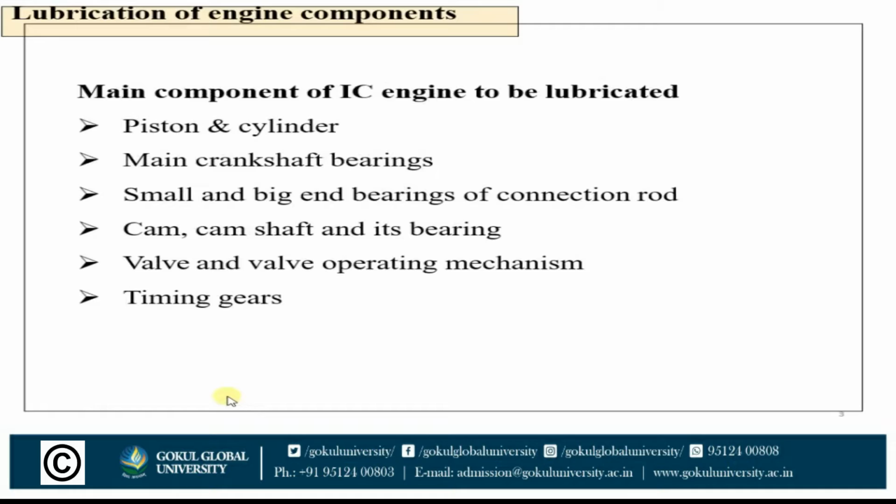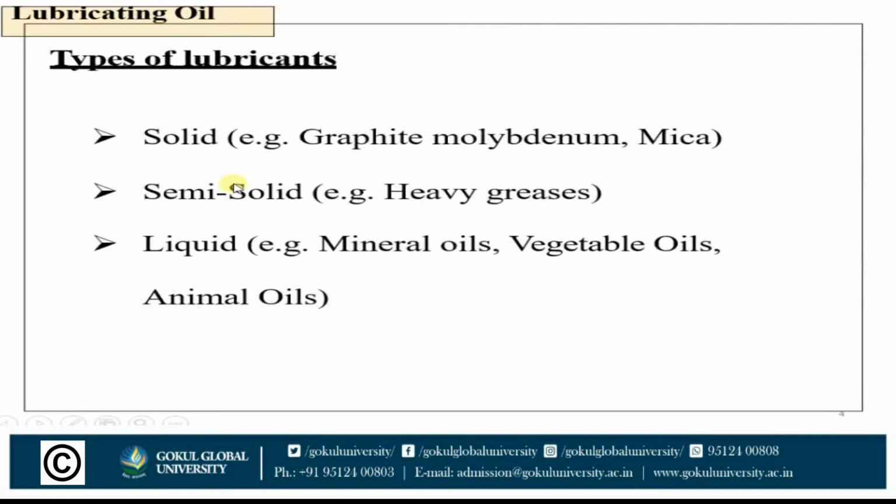So which are the components which need to be lubricated? Here is the list. First one is the piston and cylinder, main crankshaft bearings, small and big end bearings, connecting rod, camshaft and its bearings, valve and valve operating mechanism, and timing gear. These are the main components of an IC engine which need to be lubricated.